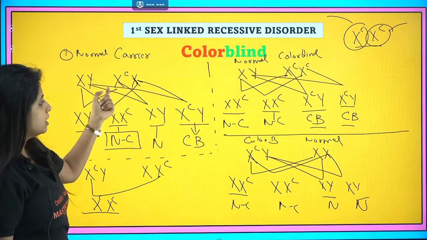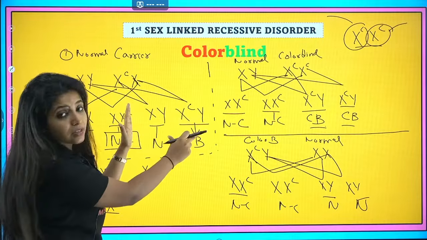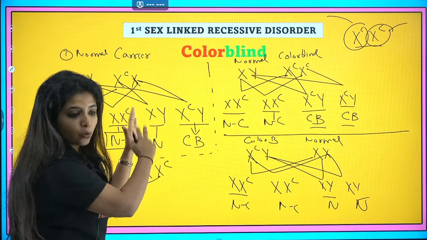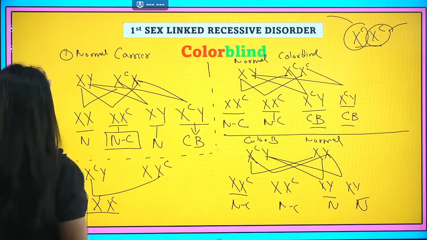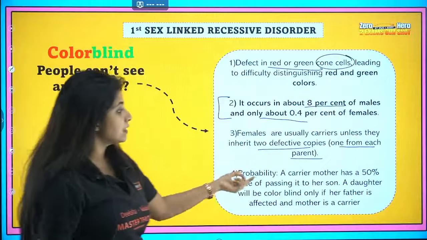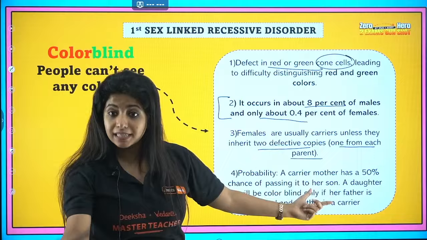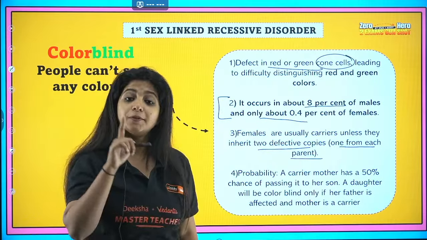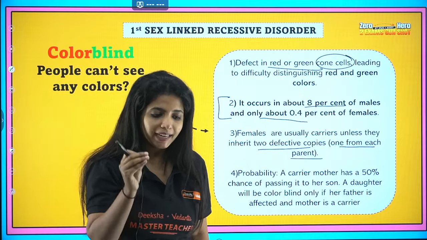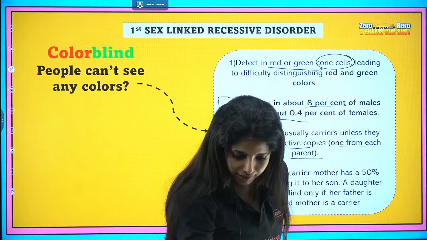This is the carrier mother. Out of the 2 sons, only half actually got diseased. You get it? So basically, a carrier mother has a 50% chance of passing it to her son. A daughter will be colorblind only if her father is affected and the mother is at least a carrier. At least a carrier. Okay. Got it?